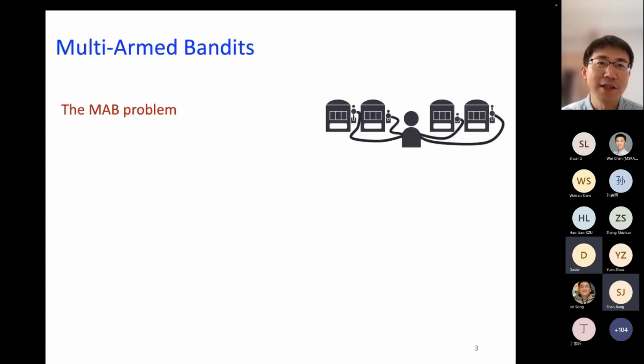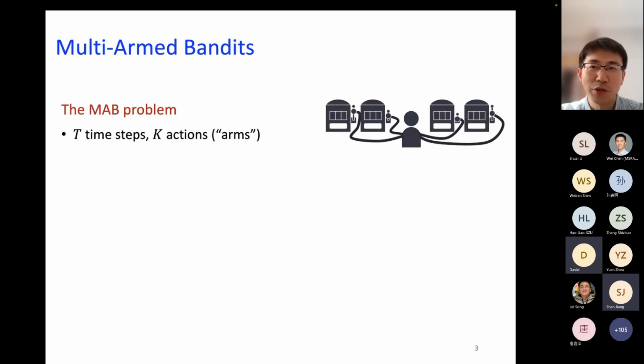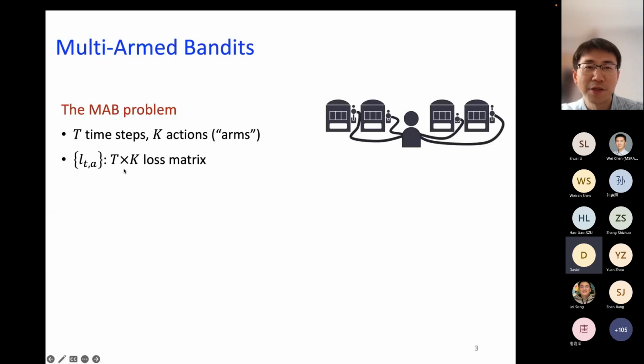And so let's take a look at the concrete multi-armed bandit formulation. So the problem setup is as follows. I'm talking about basically the most basic version of it. The idea is that we are going to play the game for capital T time steps, and we are given a set of K actions, which are called arms, and we're also given this T times K loss matrix. Basically it specifies at which time, if I pull a particular arm, the loss I'm going to suffer and observe.